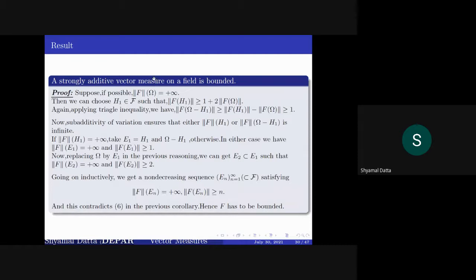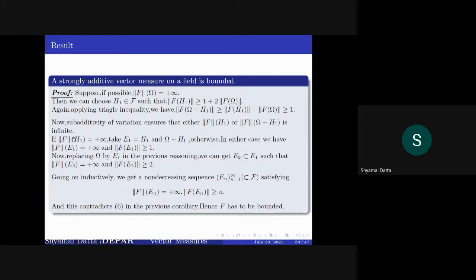Now take the partition into H1 and H1 complement, and since the semi-variation over omega is plus infinity, at least one of the semi-variations must be plus infinity.